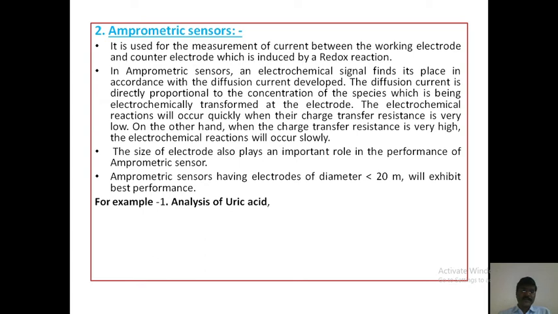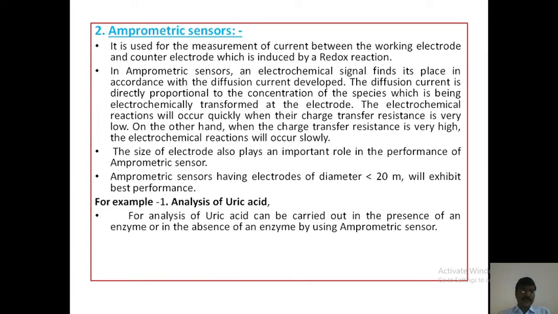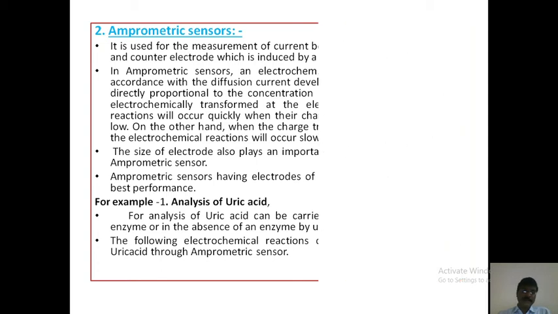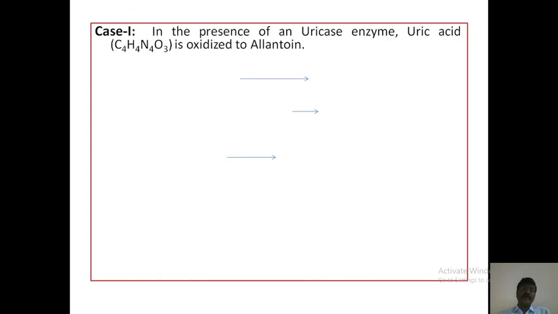For example, analysis of uric acid. How to analyze uric acid by amperometric sensors? Analysis of uric acid can be carried out in the presence of an enzyme or in the absence of an enzyme by using an amperometric sensor. The following electrochemical reactions occur during the analysis of uric acid. There are two cases involved. In case 1, in the presence of uricase enzyme, uric acid is oxidized to allantoin.